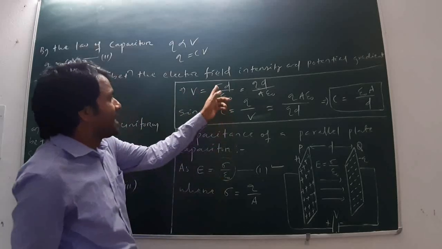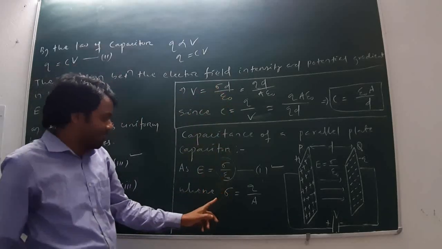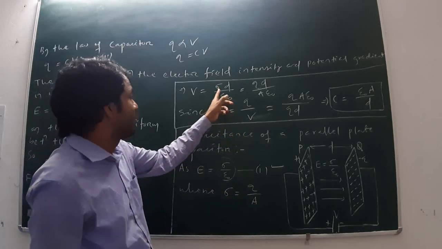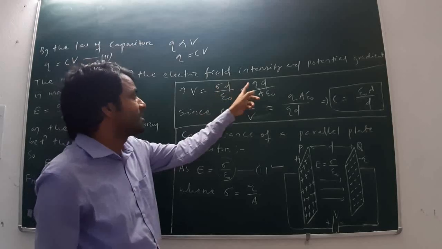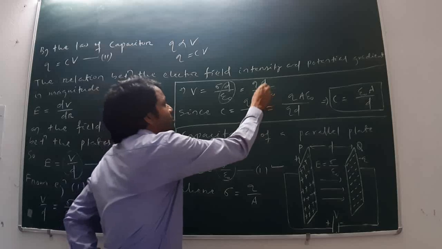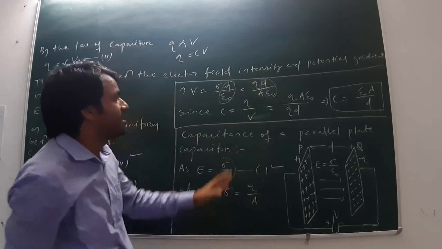Or I can replace charge density. Here I have written where charge density is equal to Q by A. Therefore, I will put the value of charge density, that is Q by A, and another D by permittivity, that is constant. D by permittivity, that is the remaining part.